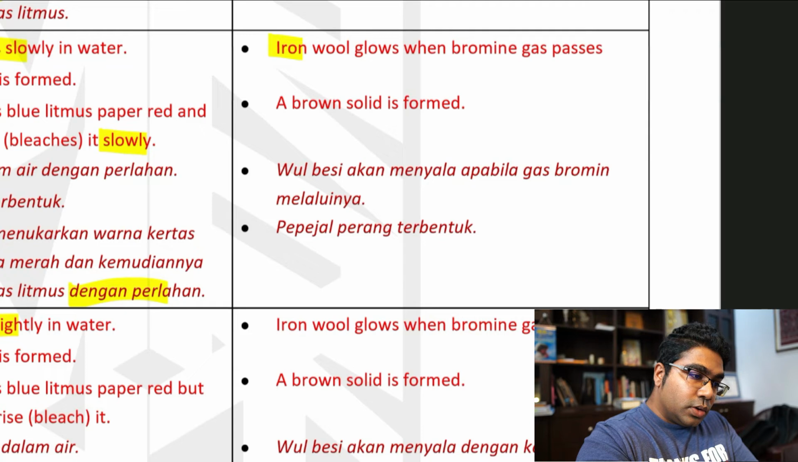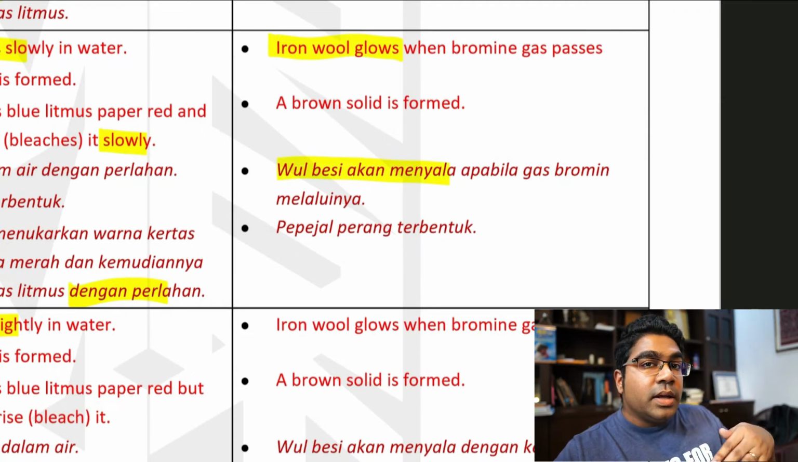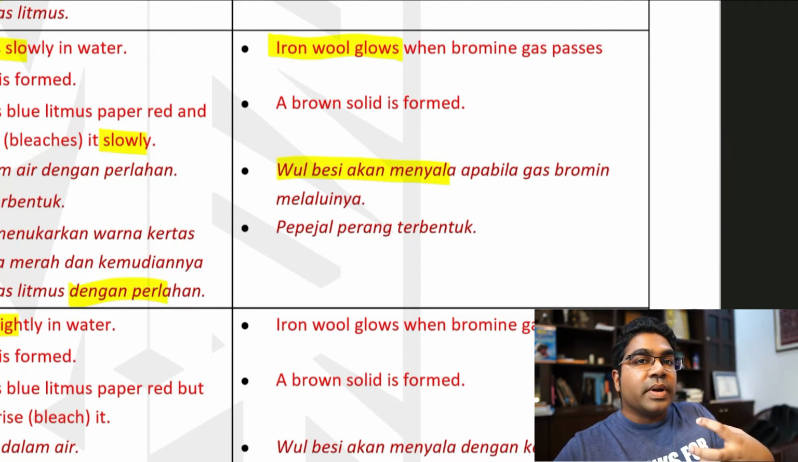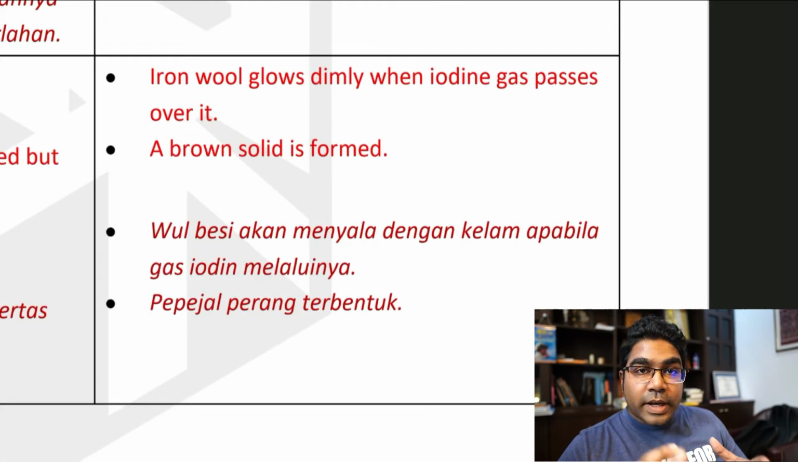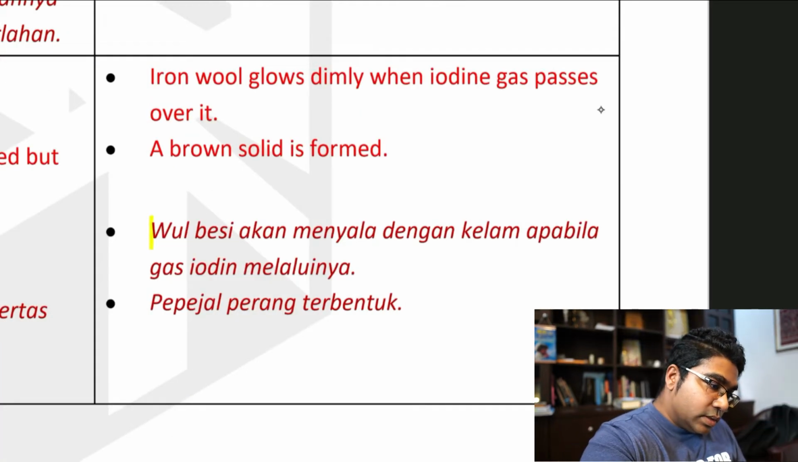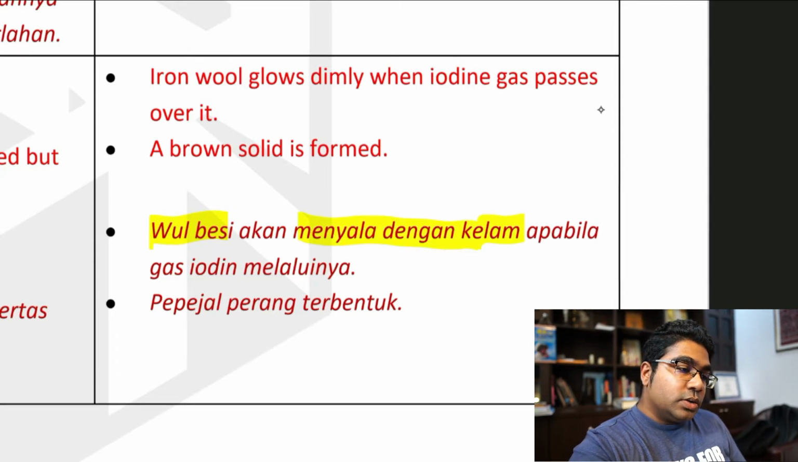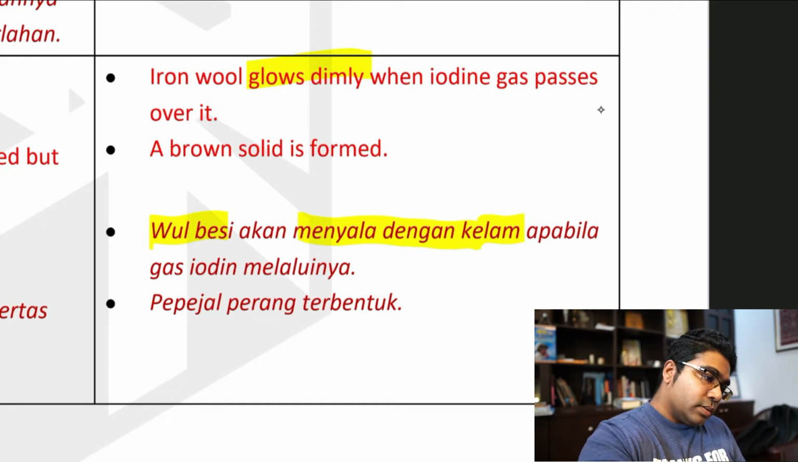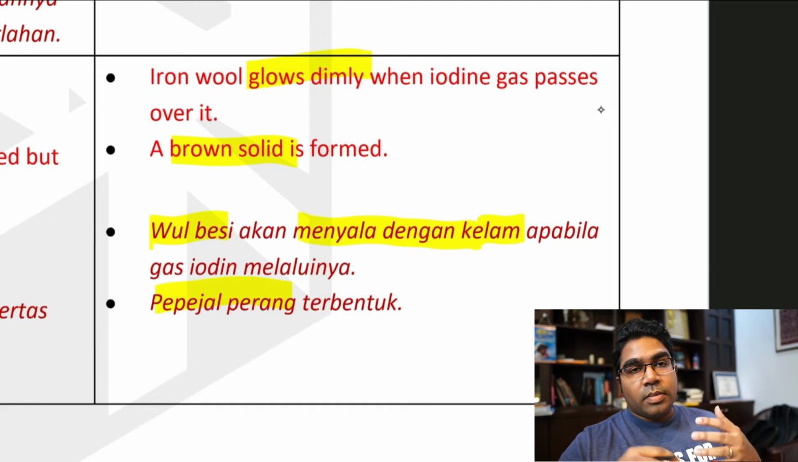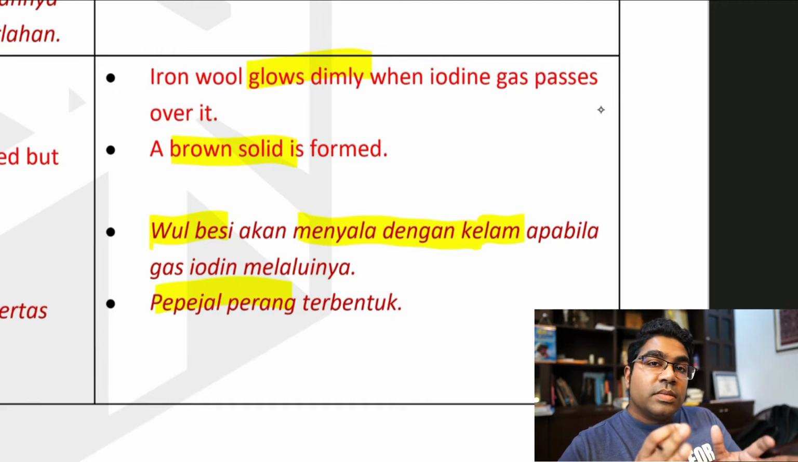The iron wool also glows. Wool besi juga menyala, tapi dia tidak menyala dengan terang berbanding dengan apabila bertindak balas dengan chlorine. The iron wool still glows but not as brightly as when it reacts with chlorine. And then we still have the brown solid. Dengan iodine pula, wool besi akan menyala juga, tetapi dia menyala dengan kelam. It glows only dimly when iodine passes over it. And at the end, di akhirnya, sekali lagi, kita ada pepejal perang. Brown solid is formed again, which is the iron iodide, iron 3 iodide, ferrum 3 iodida.